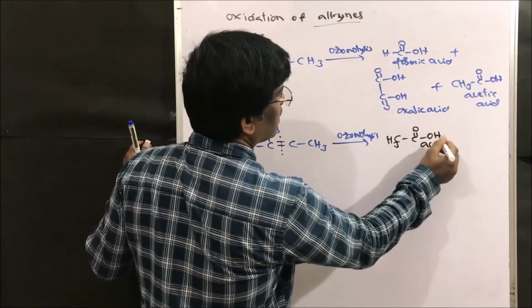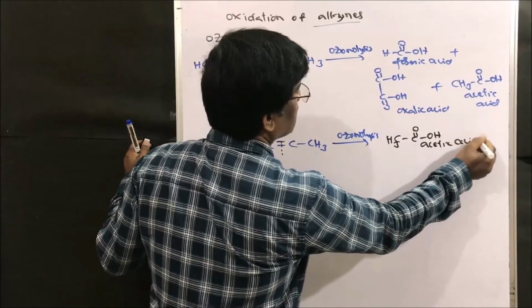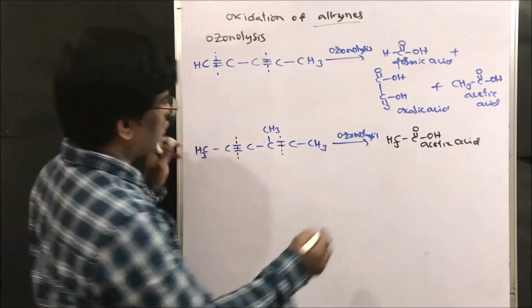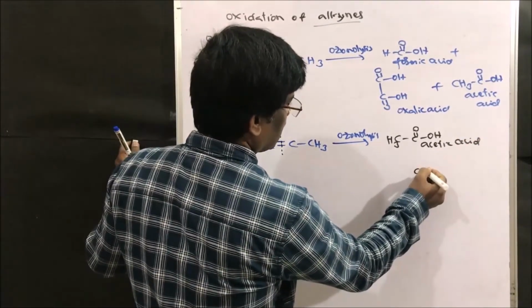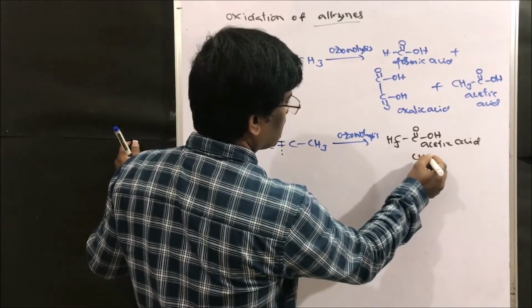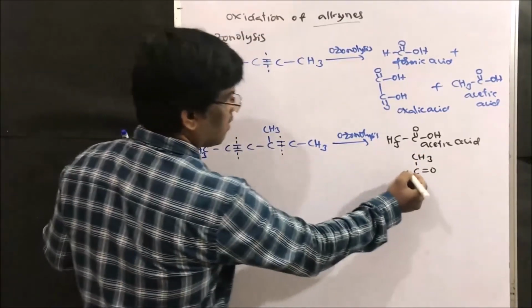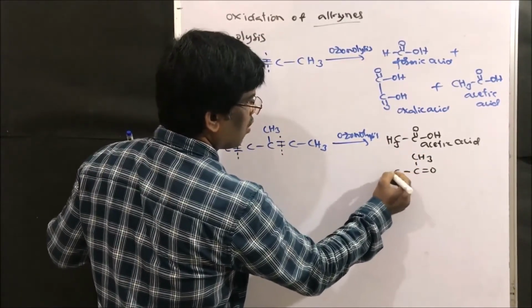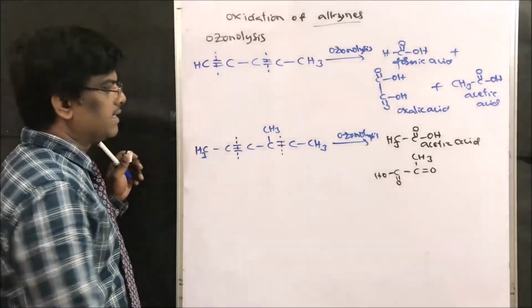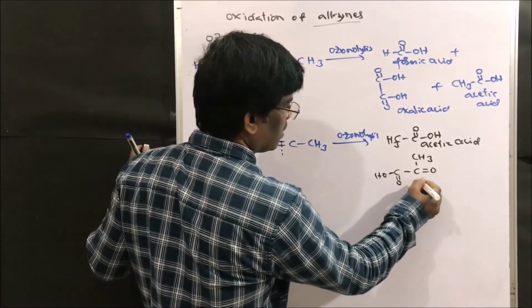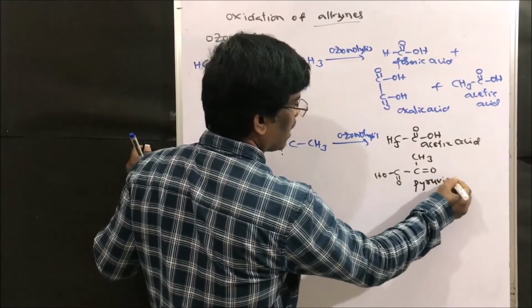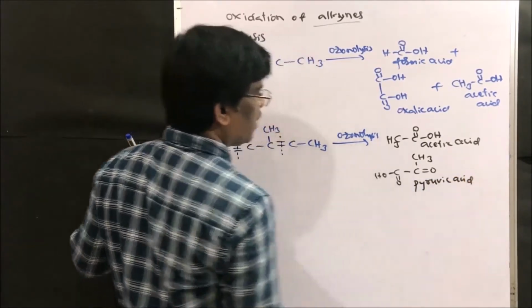Then a ketone, CH3 C O COOH. This is pyruvic acid.